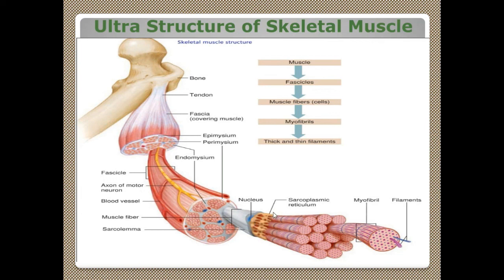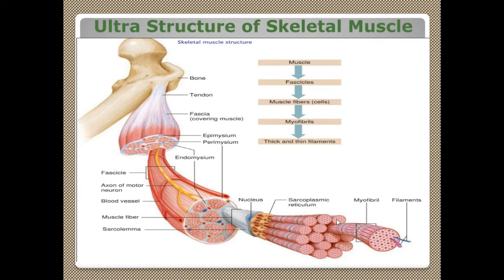Inside that you have got several myofibrils. And this portion, the gap, this covering is called sarcoplasmic reticulum. It is nothing but endoplasmic reticulum. In other cells it is called endoplasmic reticulum. In muscle it is renamed as sarcoplasmic reticulum. Endoplasmic reticulum of other cells is equivalent to sarcoplasmic reticulum here in myofibrils.